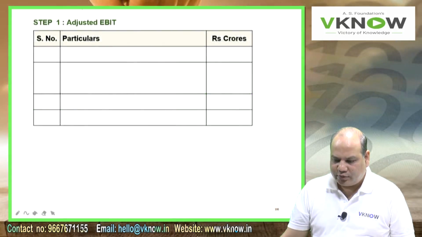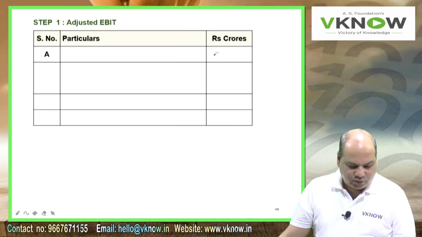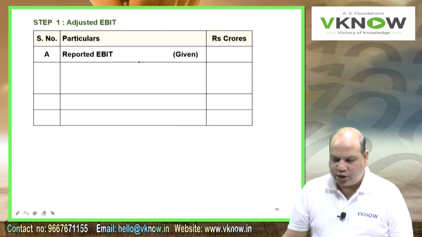So start writing. First write down adjusted EBIT. On the right hand side, rupees in crore, it will be easy for us to write. Adjusted EBIT. Point number A, reported EBIT.